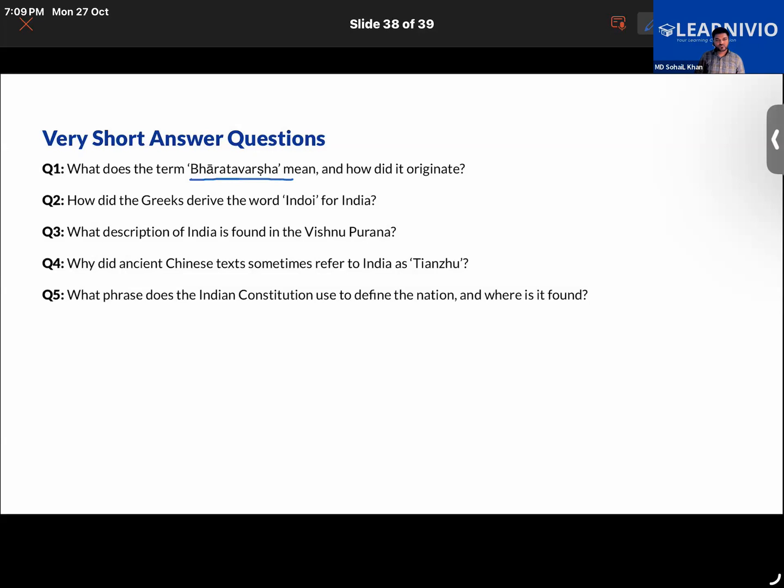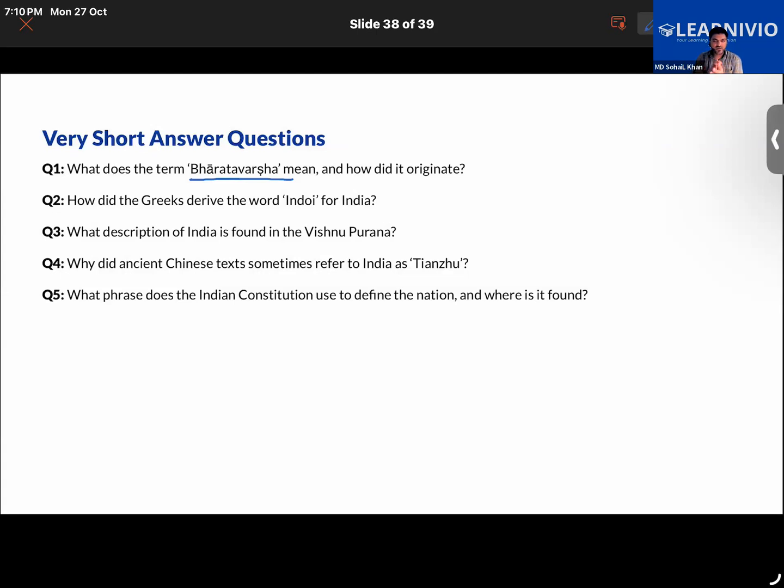Bharatavarsha means the land of Bharatas. Bharatavarsha means the land of Bharata, which refers to King Bharata.